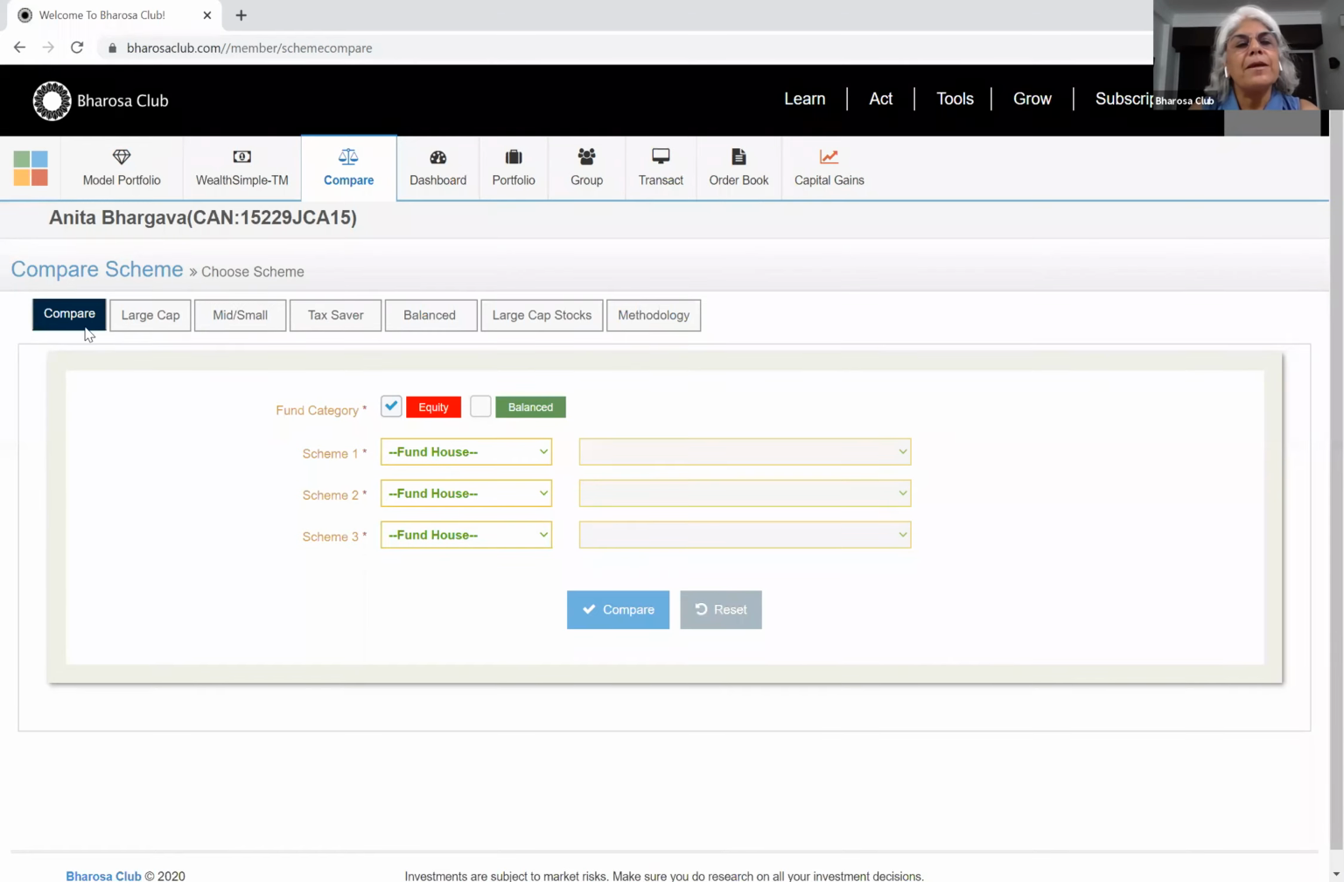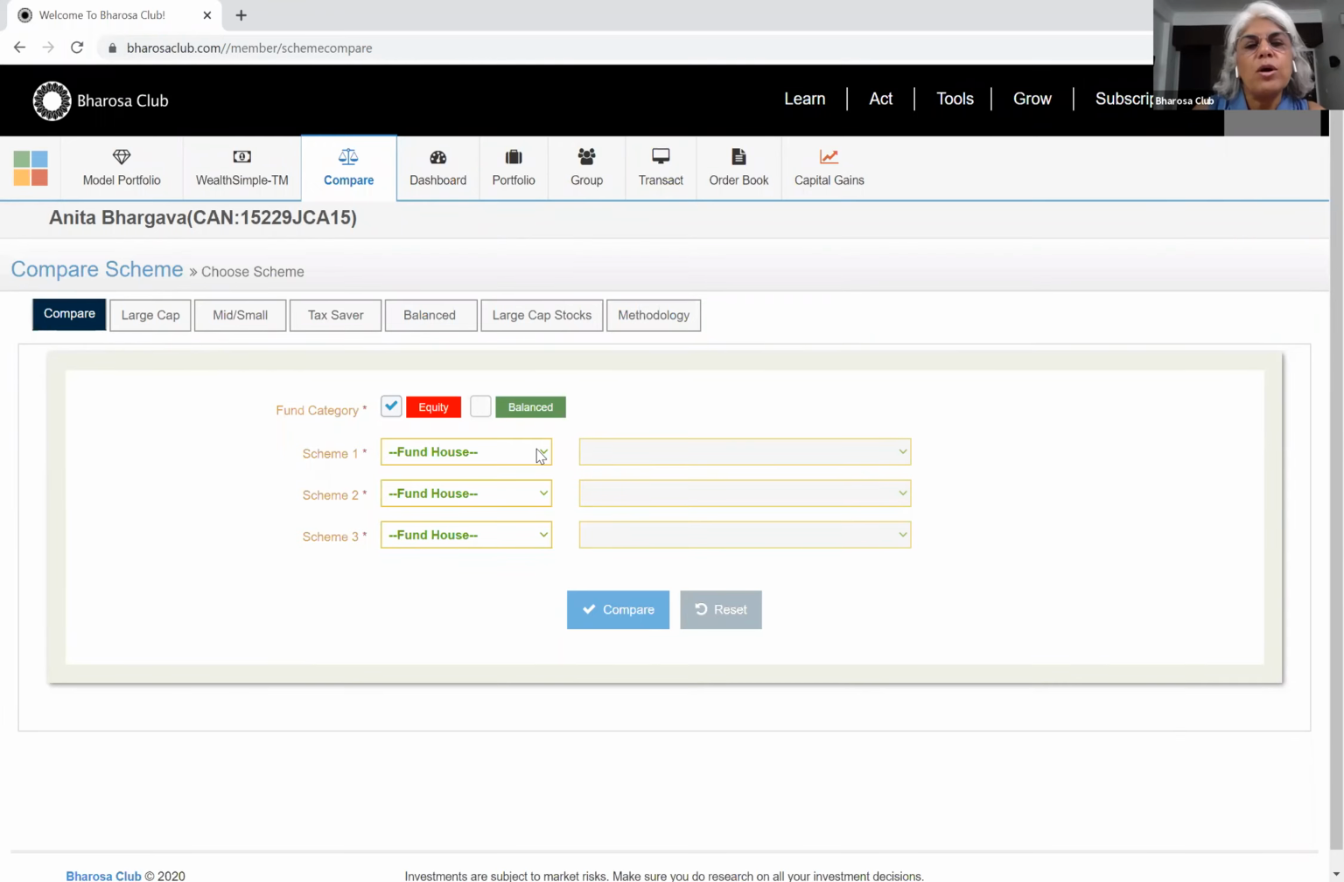The first tab in compare gives you the ability to compare smallcases with mutual funds and stocks. It makes sense to compare apples with apples. So if you're comparing a large cap, you should compare it with another large cap. If you're comparing a small cap, it makes sense to compare it with a small cap. Smallcases and mutual funds are baskets of products, and stocks are individual. So it makes sense to compare stocks with stocks.